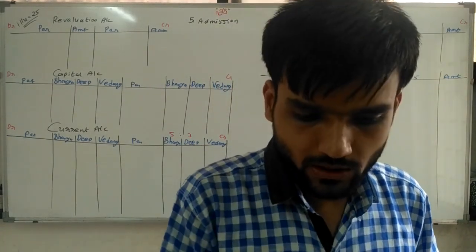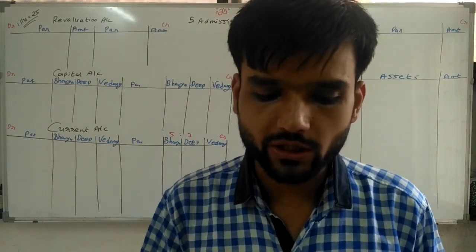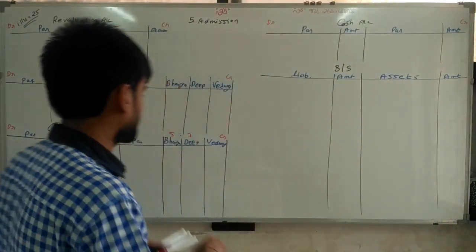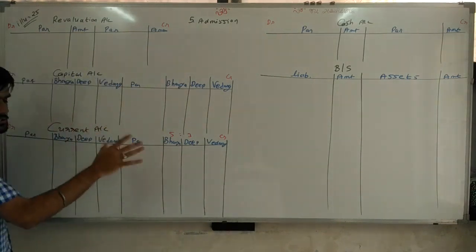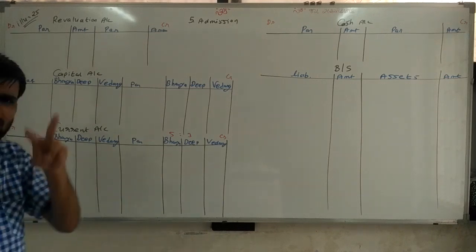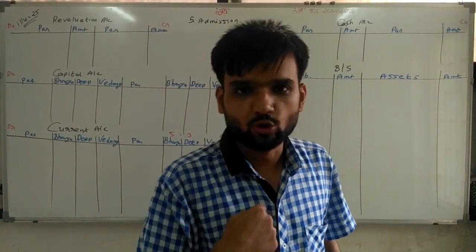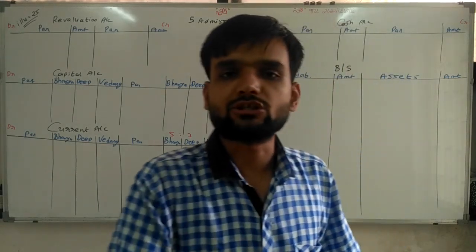Going ahead, they admitted Vedang as a new partner on 1/4/17 on the following condition. So Vedang is a new partner. Here you have to prepare capital account and current account. Why are two accounts prepared? Don't worry, that we can know by observing the balance sheet.